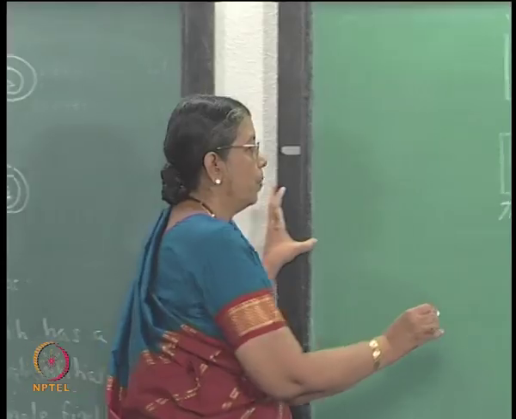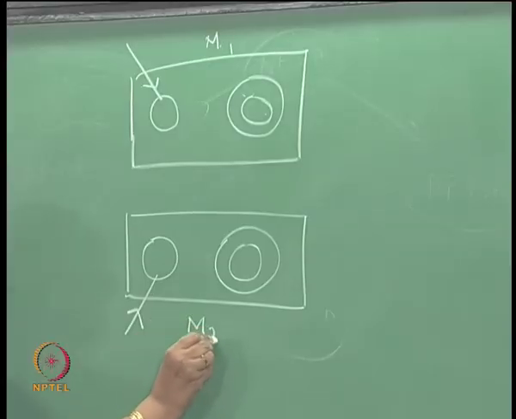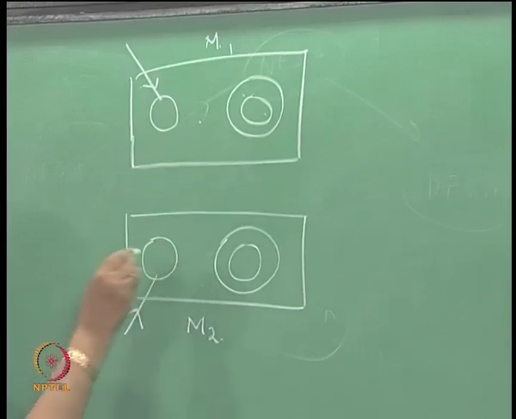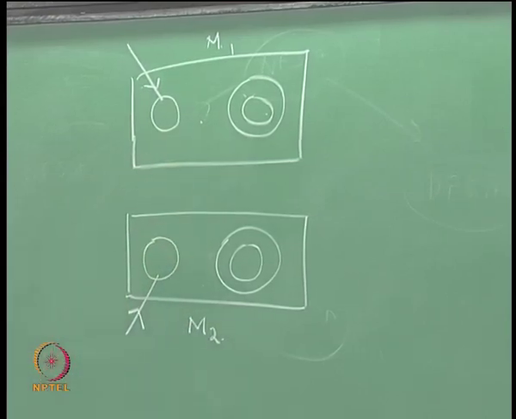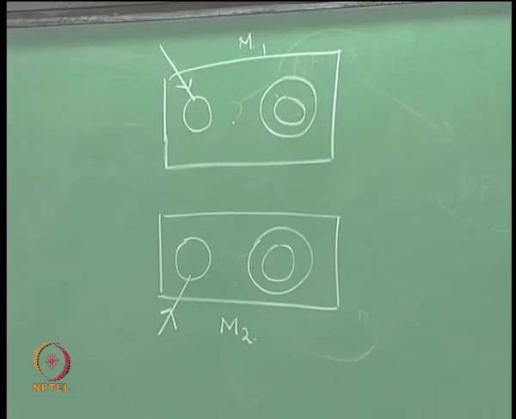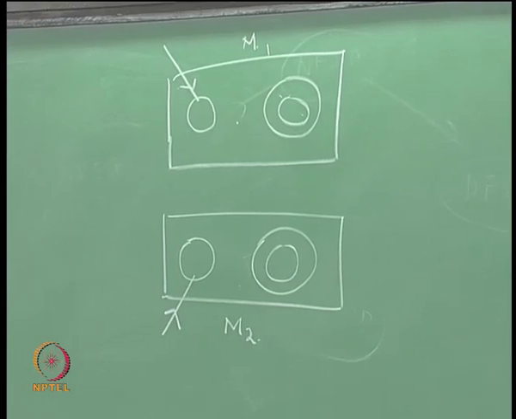This is M2. So, R1 is represented by this, R2 is represented by this. How can you represent R1 plus R2 by a transition diagram or a NFSA with epsilon moves?